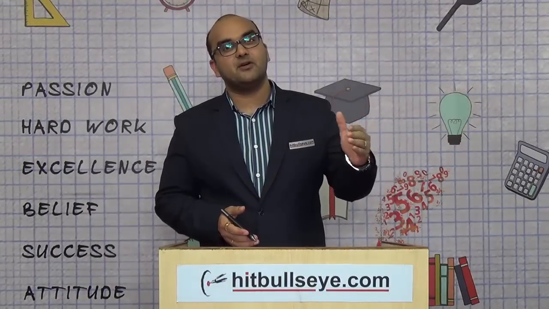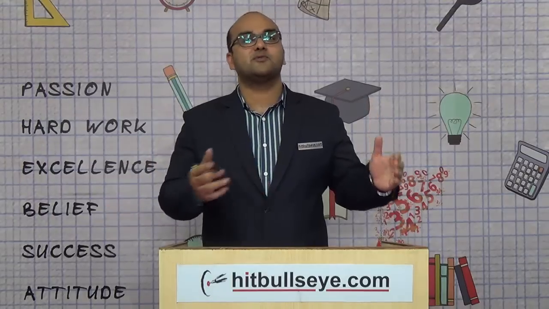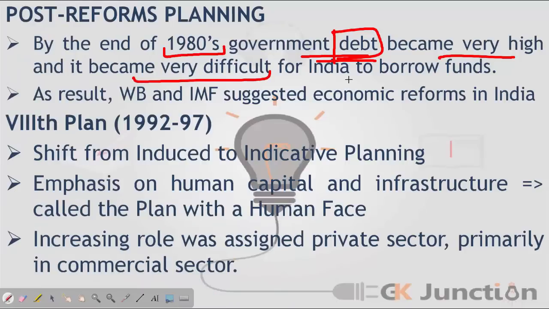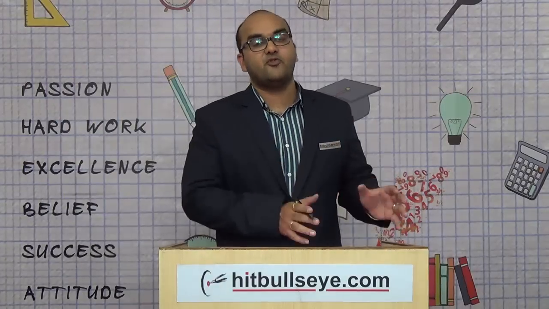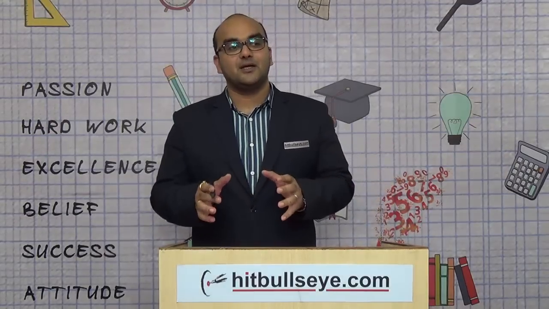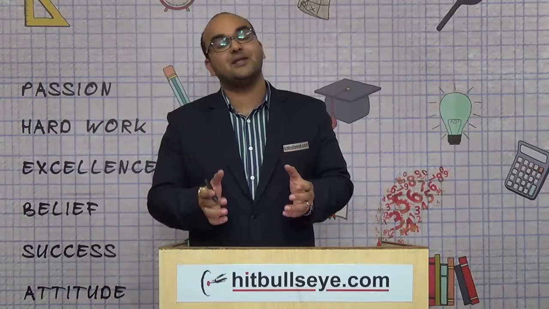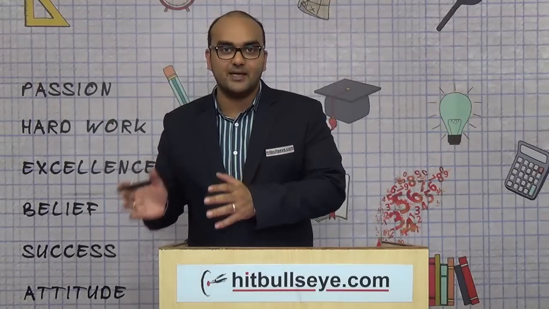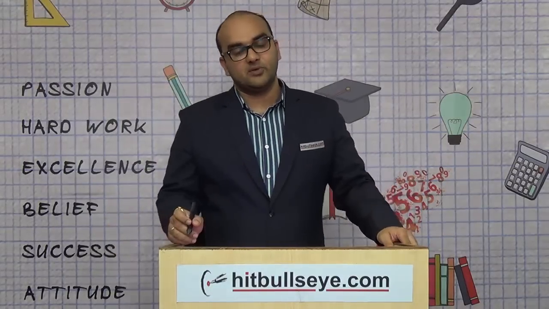Now when your debt is high, you cannot take more loans from other bodies, right? So it became very difficult for India to borrow funds from organizations like World Bank and the IMF. As a result, World Bank and IMF suggested that India should reform its economic structure to get more loans, because they felt that if India still does not reform and they still end up giving us loans, it will be very unlikely that India will be able to pay these loans back.